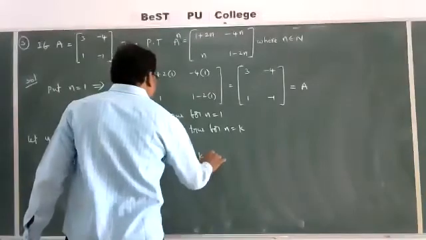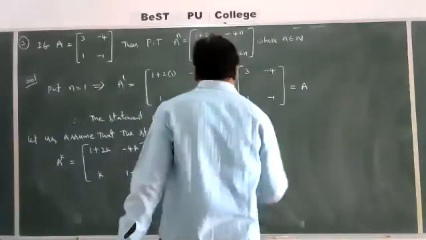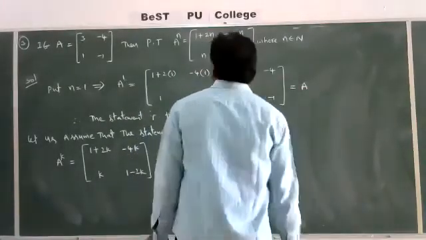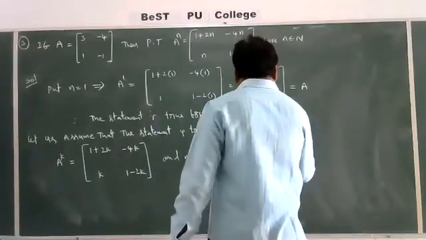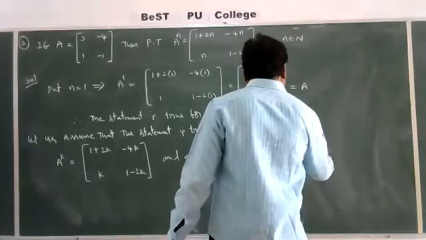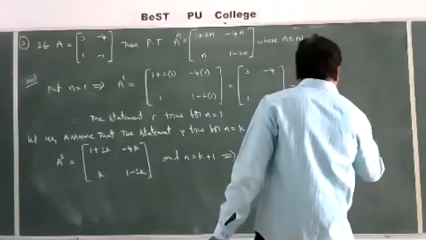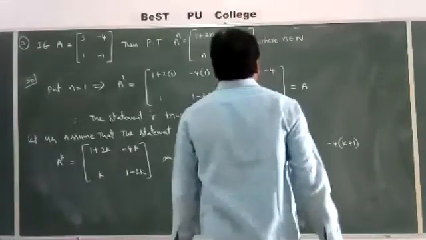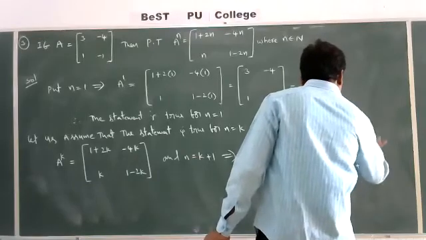And n is equal to k plus 1 implies A power k plus 1 is equal to, we get what? [1 + 2 into (k + 1), -4 into (k + 1); k + 1, 1 - 2 into (k + 1)].